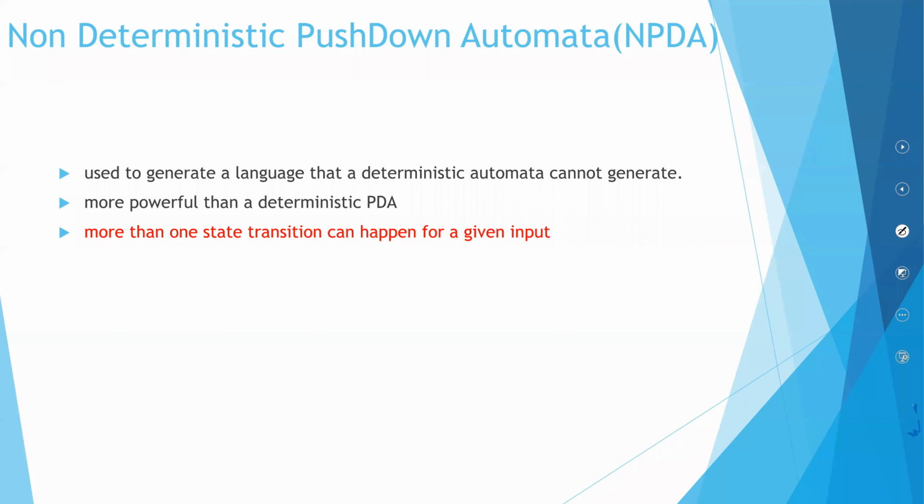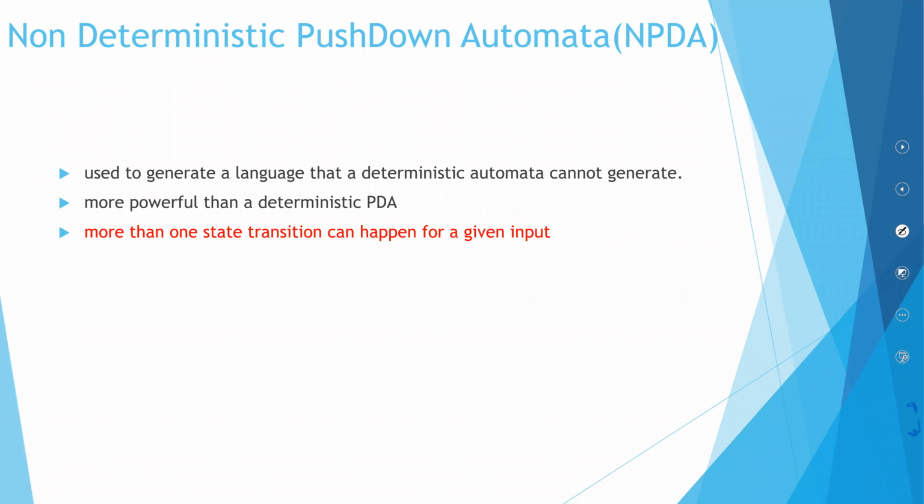Now we will see what we mean by non-deterministic push-down automata, or NPDA. This NPDA is used to generate a language which the normal deterministic push-down automata has a difficulty in generating.